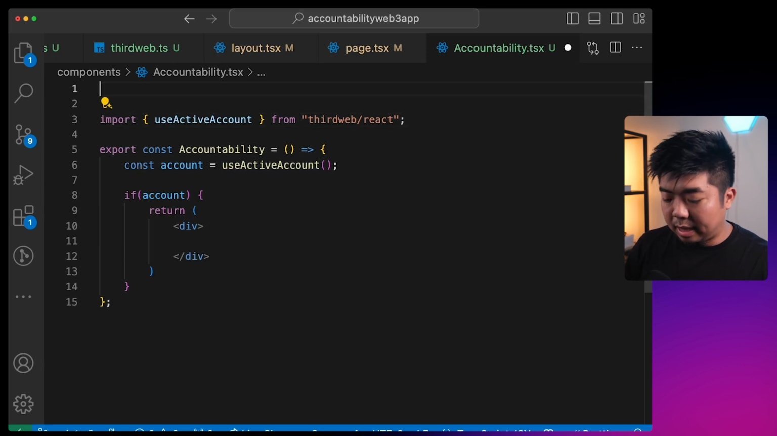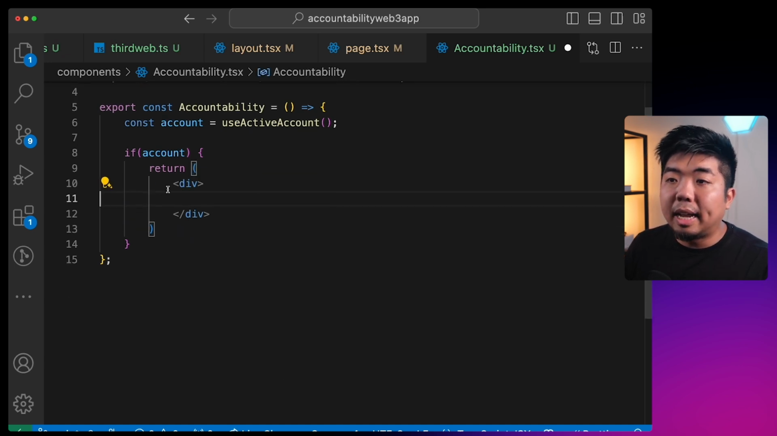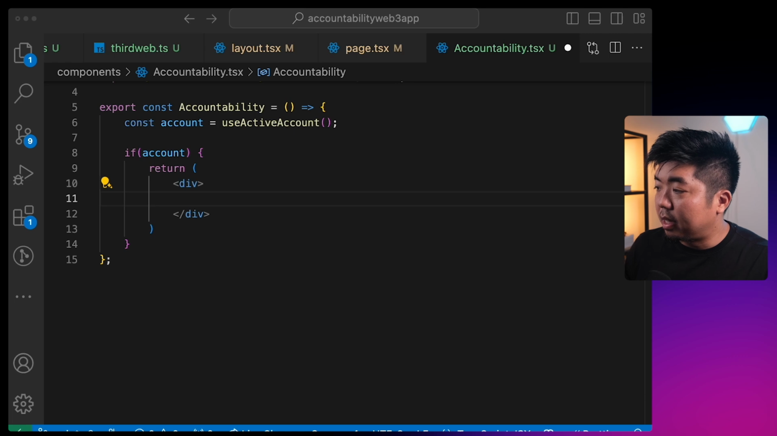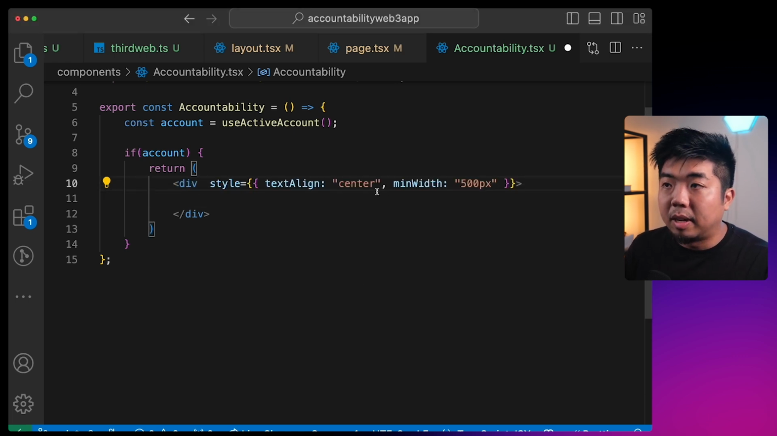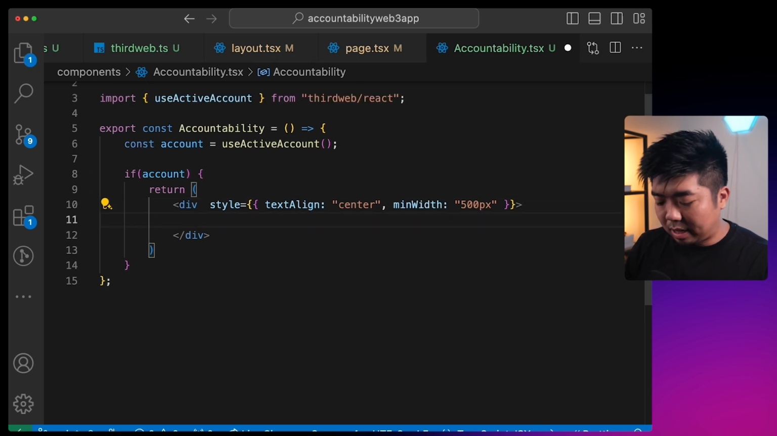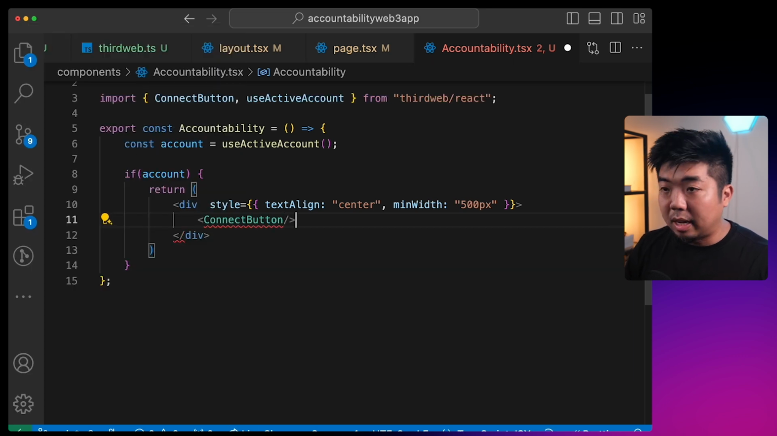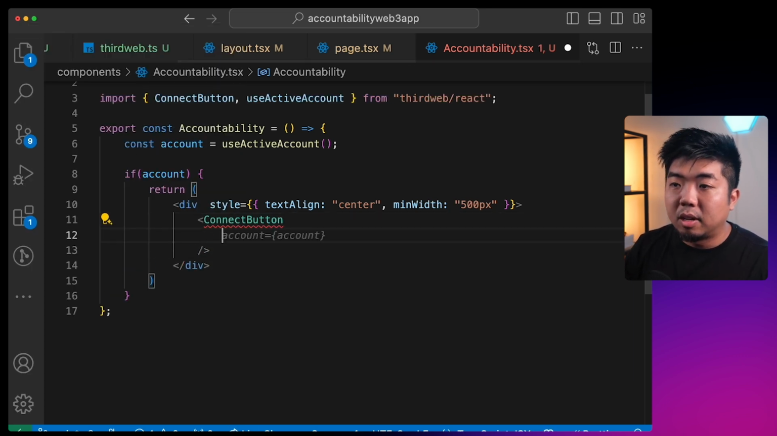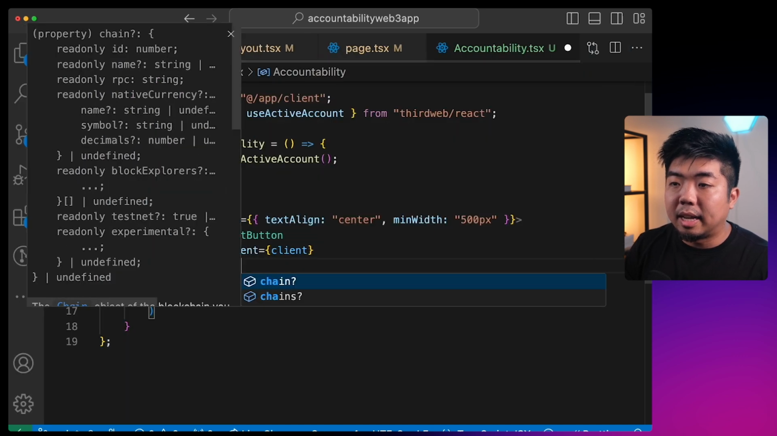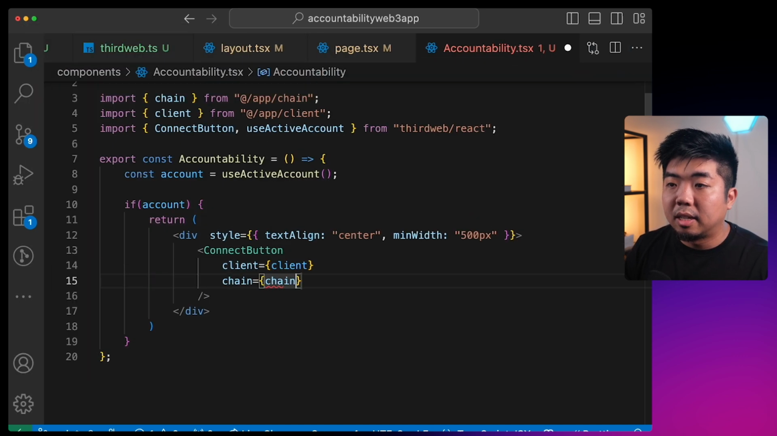I'm also going to tag this component here with use client. So in our accountability app here, I'm going to just give this div some styling, some text align and a minimum width of 500. And once someone is connected, we'll just show them our connect button, which will show them the connected version of the connect button here. So just provide this with our client from our client.ts and our chain from chain.ts.